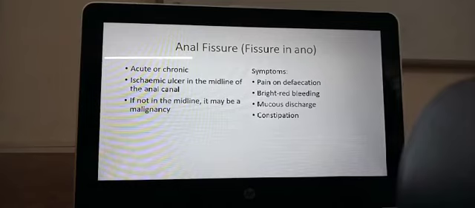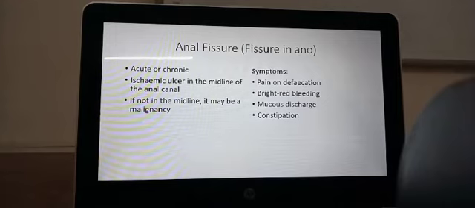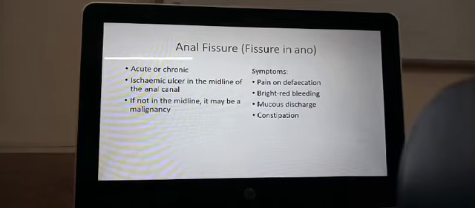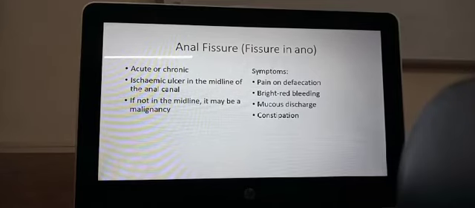The fissure injures the skin and it causes a crack in the skin, and it also exposes the internal sphincter. The internal sphincter in response contracts, and this causes a lot of pain. So they can present with pain. The person can present with bleeding because it is a small ulcer, or you can have continuous mucus discharge, or the person can have constipation.